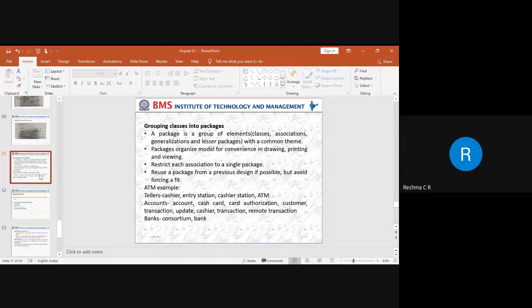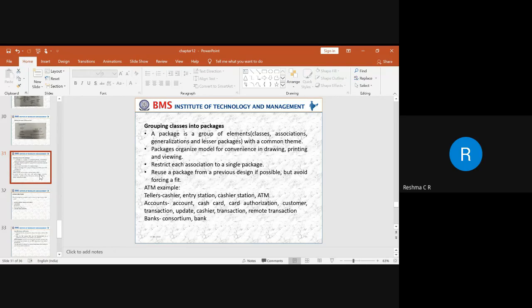Next, customer transaction: on which day, what type of transaction the customer has done, and how much amount, all these things have to be maintained. Then once the transaction is made by the customer, the same thing has to be updated, what type of transaction and when it was done, to keep consistency between a bank consortium or a central computer and the bank computer.